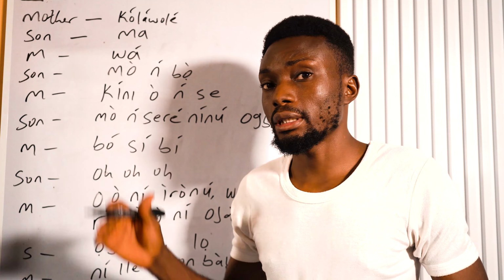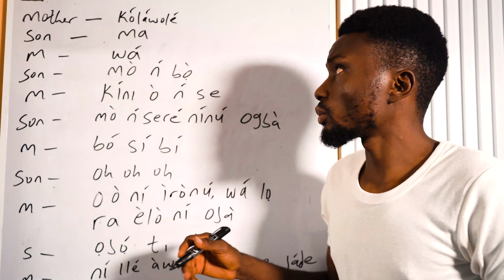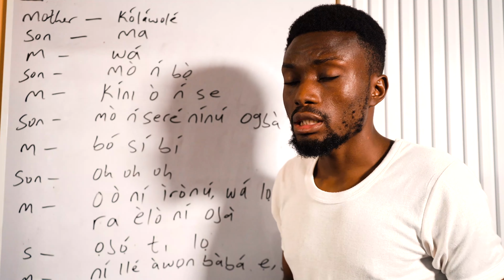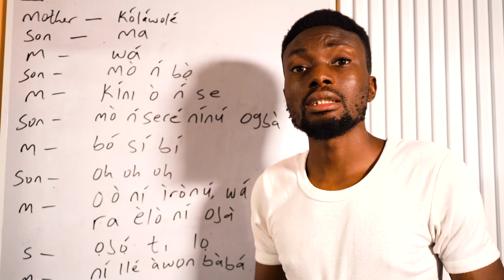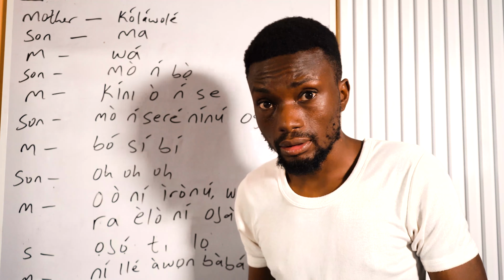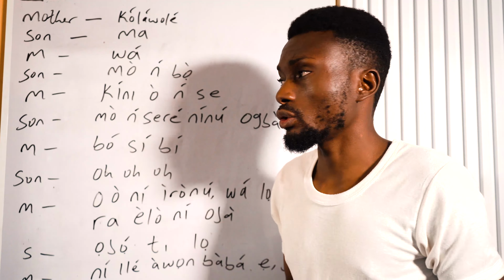I'll be sharing with you a mother and son conversation and attempt to learn the Yoruba language in this video. So, the mother calling the son, Kolawole, and then the son responds, ma. If a mother is calling a child, the child is expected to respond with ma. If it's the father, it will be sa. That is the culture, not yes, it's ma or sa.